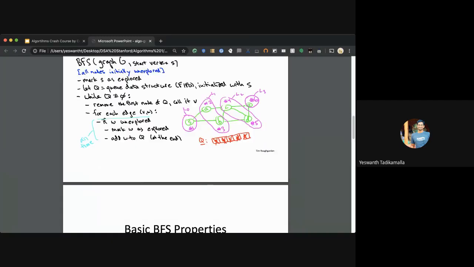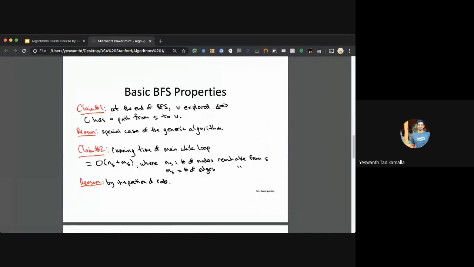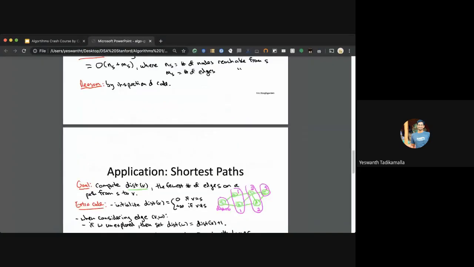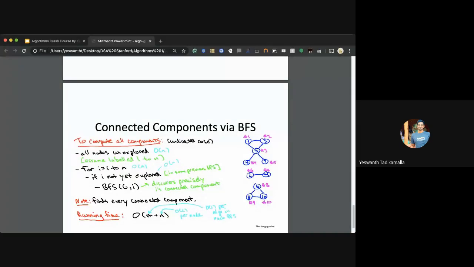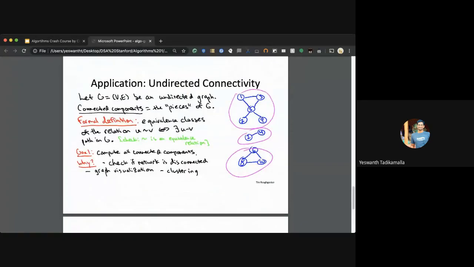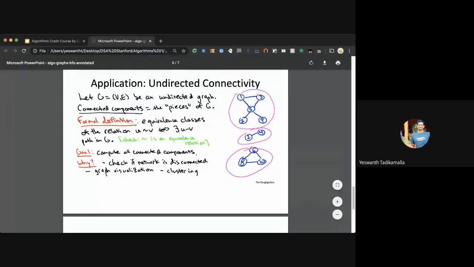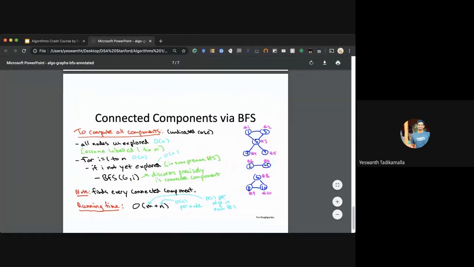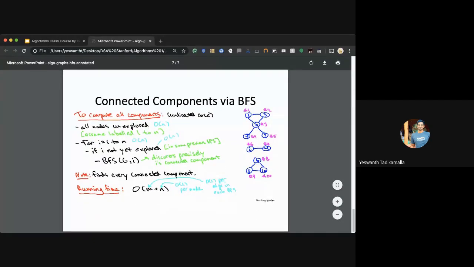This is the pseudocode, and these are some proofs for the breadth first search. Breadth first search is aimed at undirected connectivity. We use this to find the connected components in a given graph.